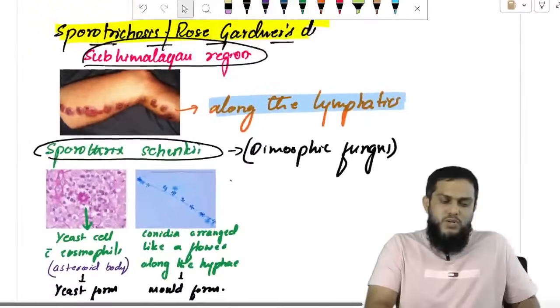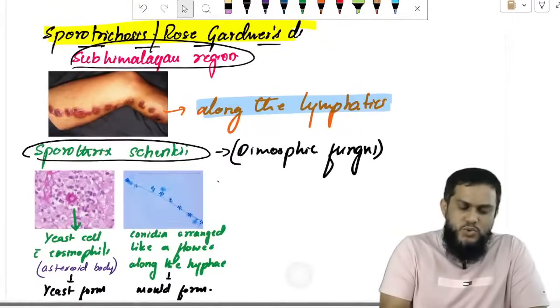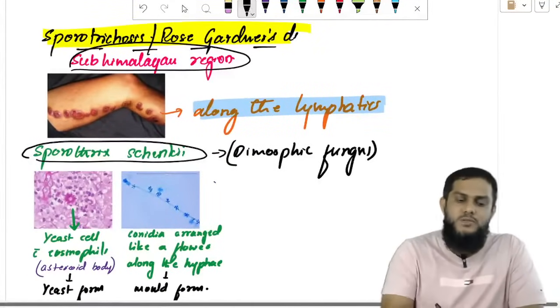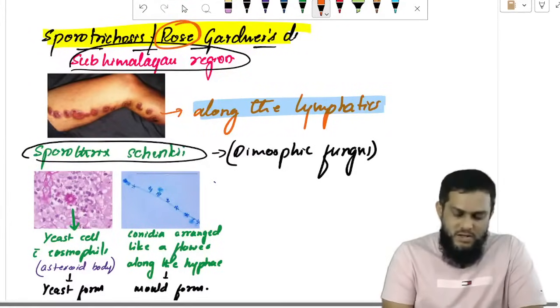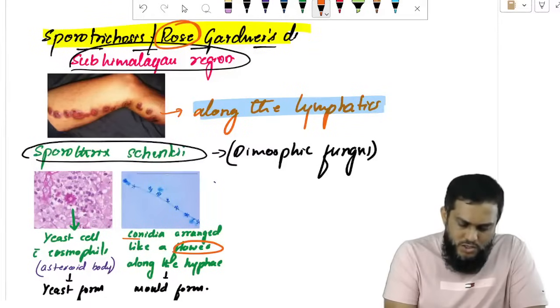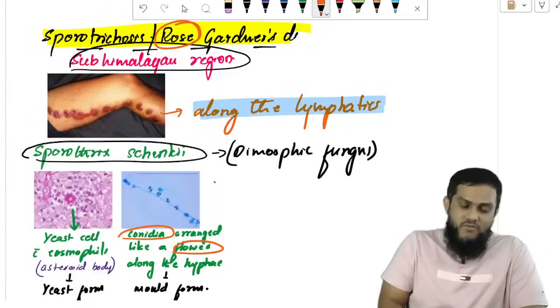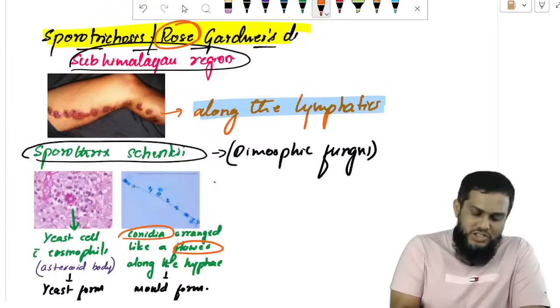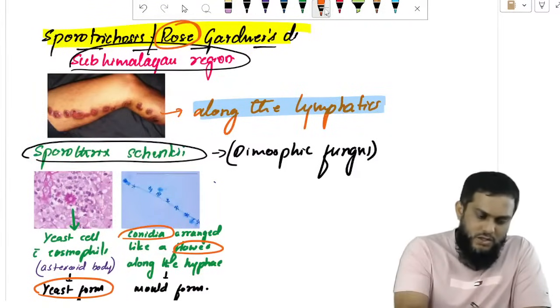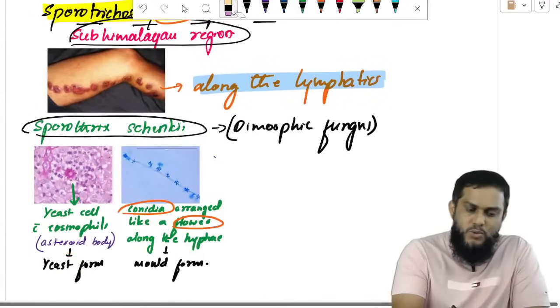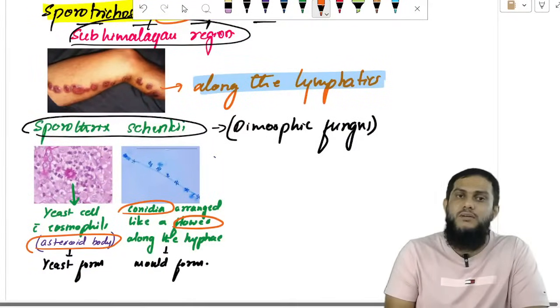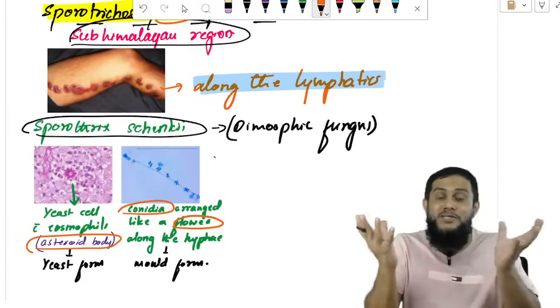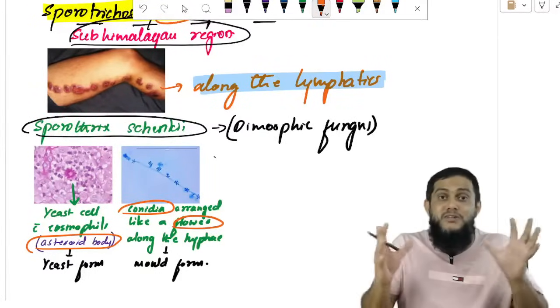So this is sporotrichosis. I always tell students to remember: sporotrichosis is also known as rose gardener's disease, and conidia are also arranged like flowers. And also the yeast form, the asteroid body, looks like a star. Asteroid body means star-like body. That also looks like a flower, no? Because a star is a flower: the sun is a star, sunflower.